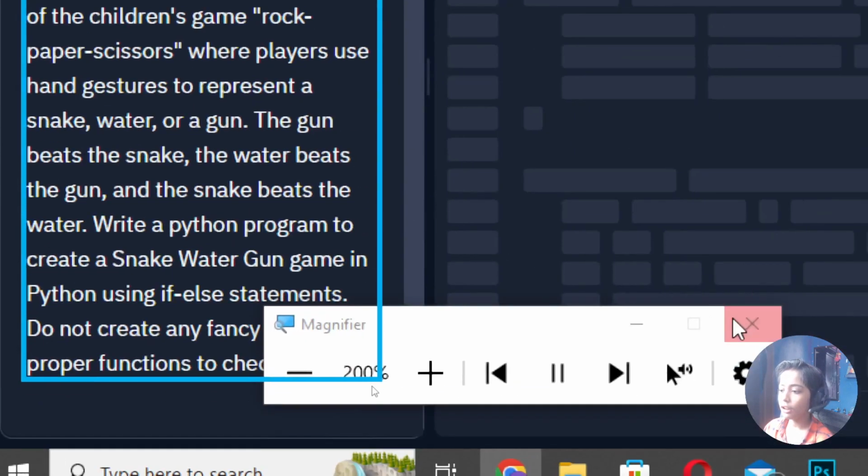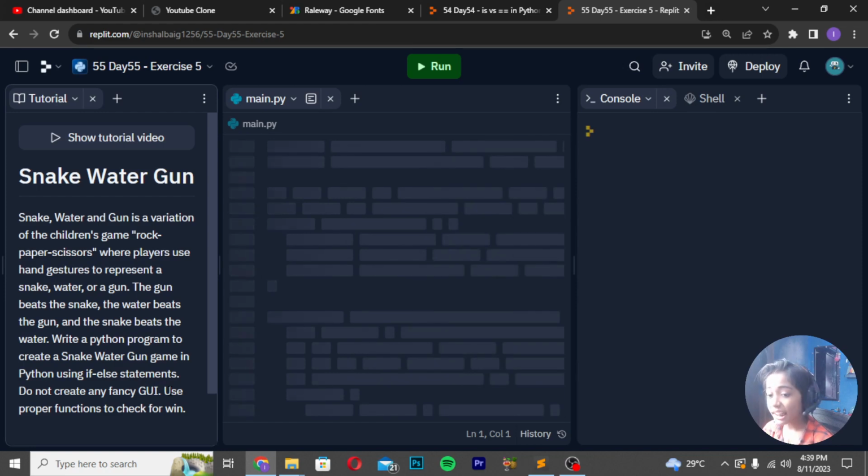Snake, water, and gun. I hope you will do it. Do not create any fancy GUI.